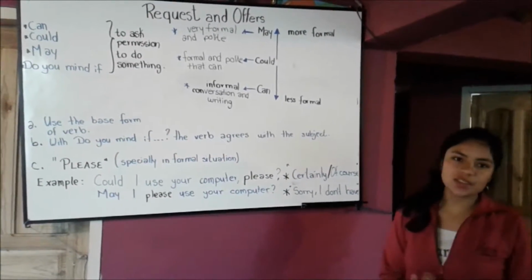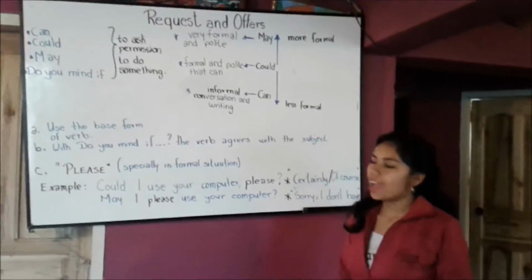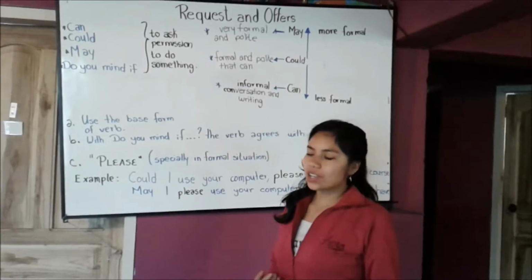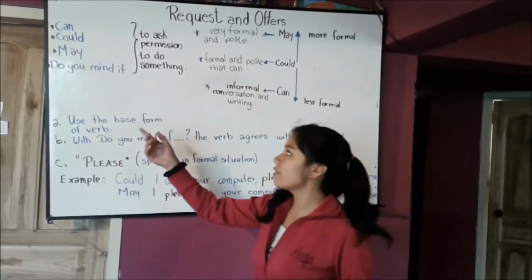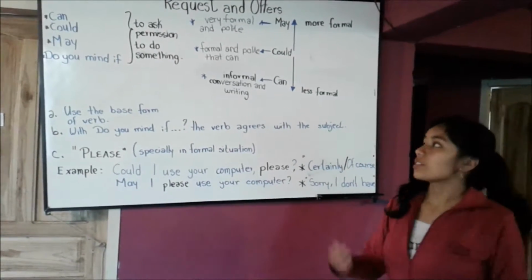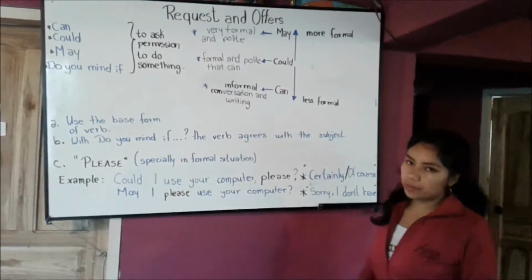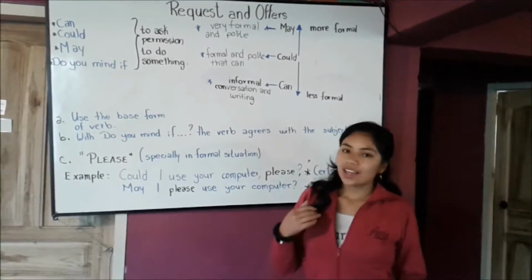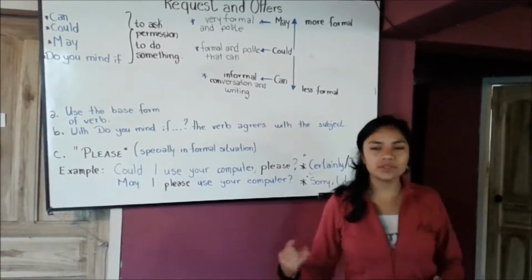In this part, I'm going to speak about requests and offers. Requests and offers you can use with can, could, may, and do you mind. This is used to ask permission to do something. For example, can I go to the bathroom? Can I use your pencil?